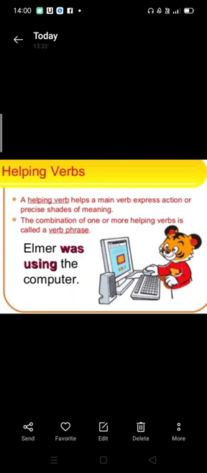Helping verbs. A helping verb helps a main verb. Main verbs like laugh, dance, express action or precise shades of meaning. The combination of one or more helping verbs with a main verb is called a verb phrase. Elmer was using the computer. So here the helping verb is was and using is the main verb.